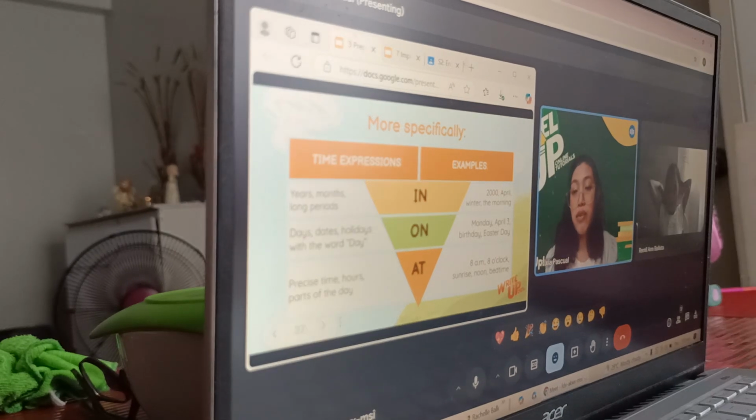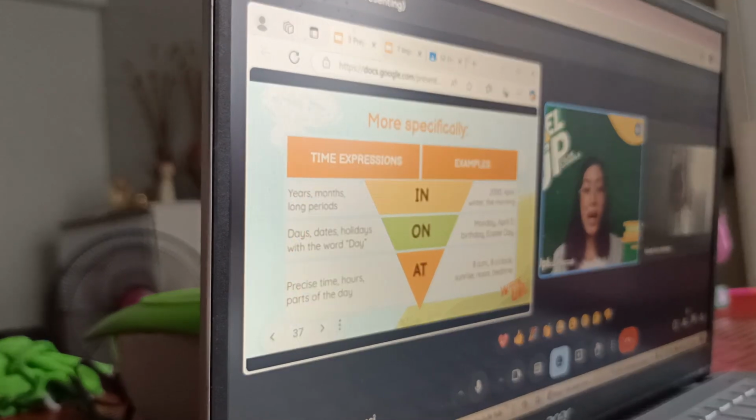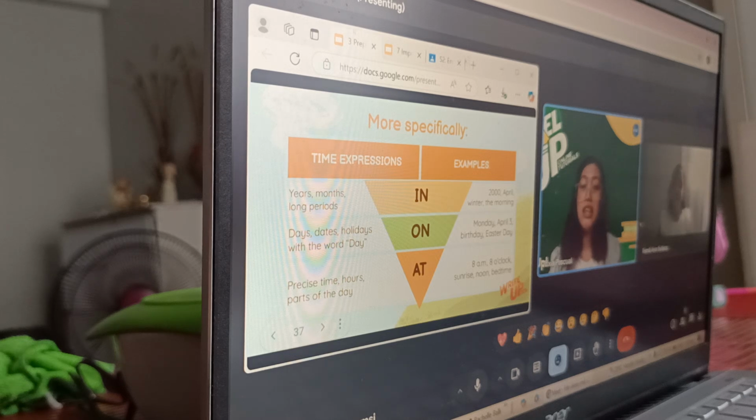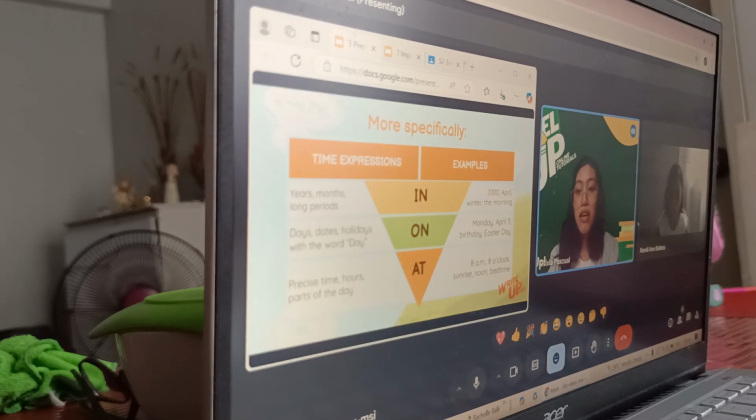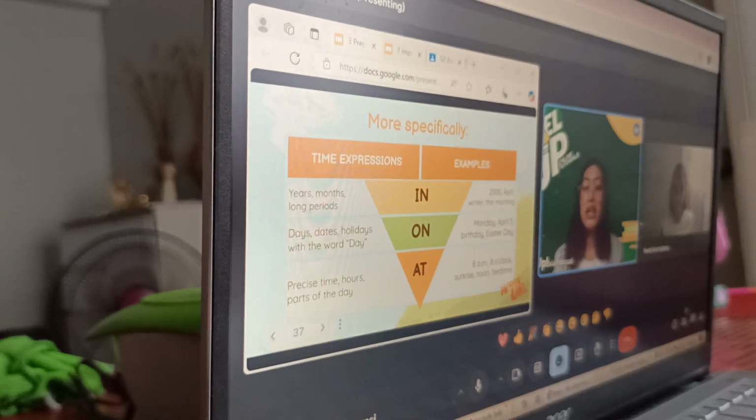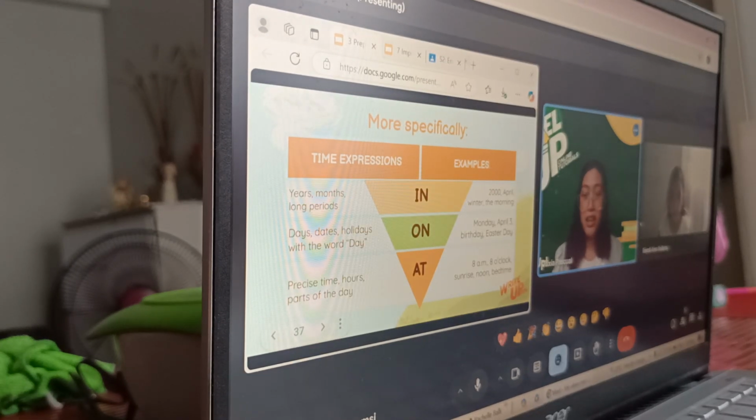So we'll be using on April 3. So what if we're referring to a birthday? On my birthday, so that is the preposition that we'll use. On Easter Day, so in every occasion that we have, or the holidays, for example, we'll also be using the preposition on. Do you get that one, Randy?